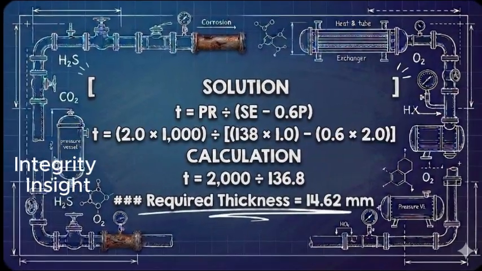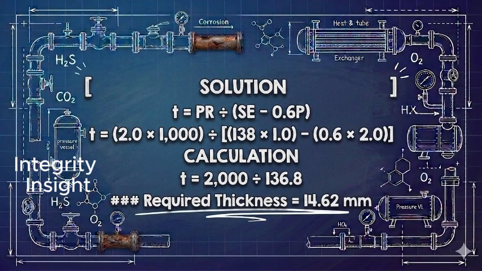We begin with the equation T equals PR divided by SE minus 0.6 P. Substituting the values, T equals 2.0 multiplied by 1,000 divided by 138 multiplied by 1.0 minus 0.6 multiplied by 2.0. The numerator is 2,000. The denominator is 136.8. Therefore, the required thickness is 14.62 millimeters.